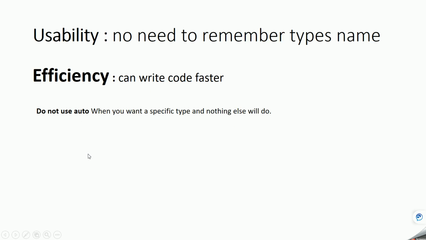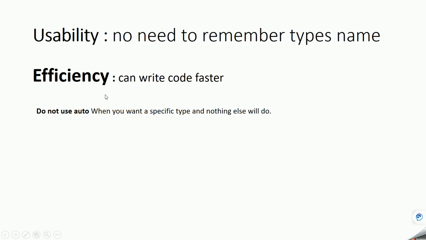Okay, when it comes to usability, you don't have to remember the various data types that are available, and you don't have to worry about writing the complex expression and determining what the type will be. Just give auto and write the complex expression, and it will automatically determine the type.